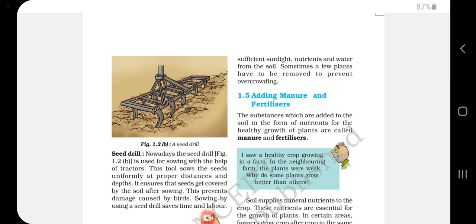After sowing we should cover the seeds with soil, so that it prevents birds from eating the seeds. Also, giving proper distance prevents the overcrowding of the plants. It gives sufficient sunlight, nutrients and water from the soil. Sometimes a few plants have to be removed to prevent overcrowding.